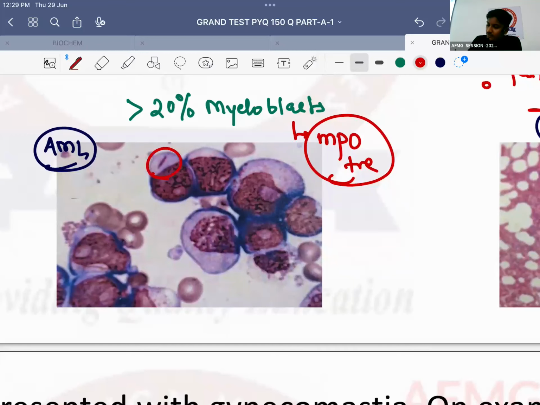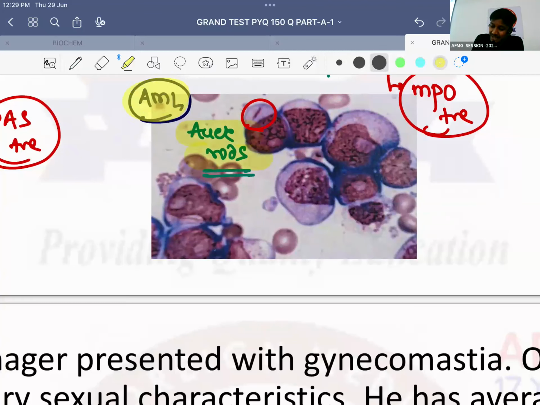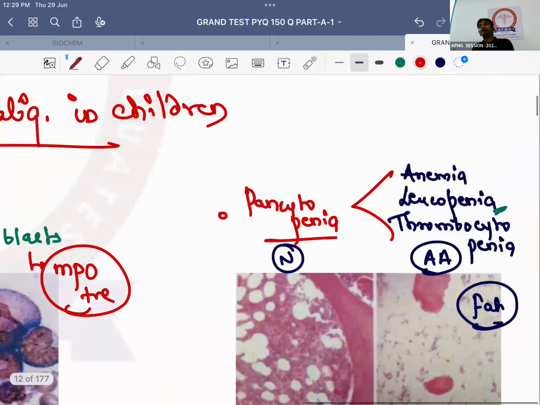Important. In the cytoplasm, we get these characteristic rods known as Auer rods. Understood? So the characteristic rods known as Auer rods in the cytoplasm are a feature of AML, not ALL in children. Okay? So that's important. No issues with this anybody? Got it?